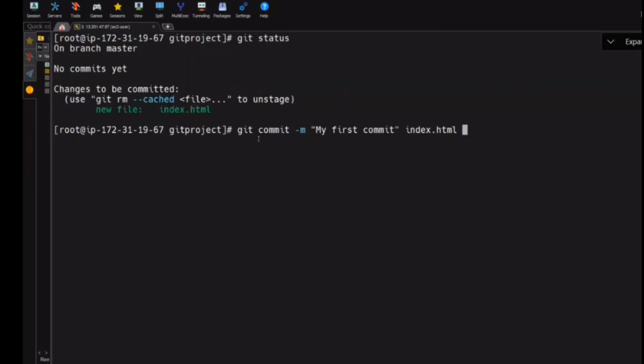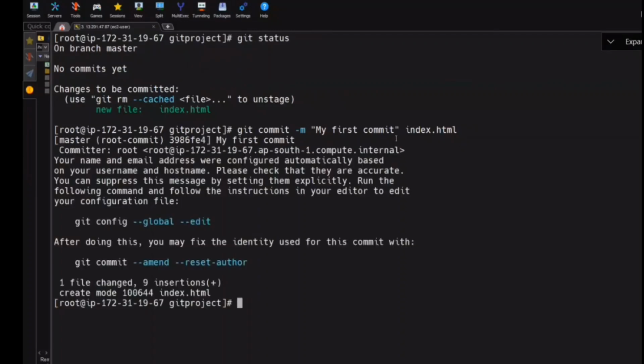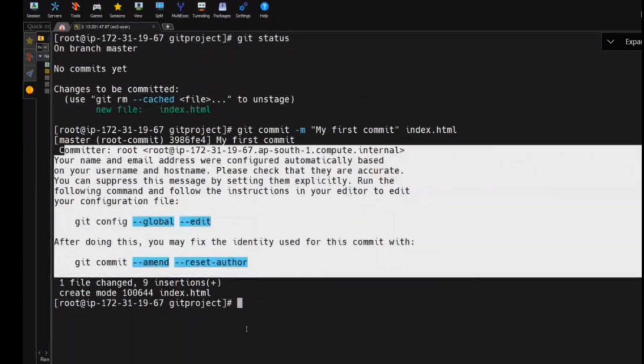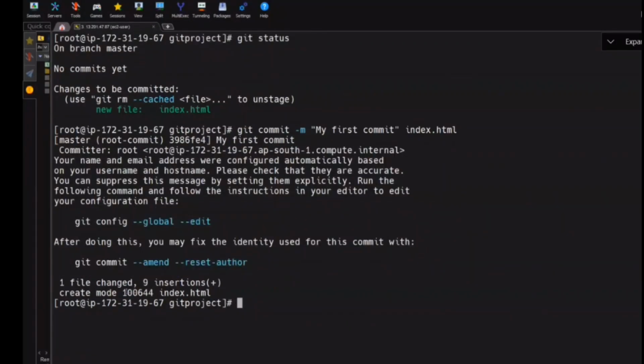Okay. Is this clear here? And now if I hit enter, you see this? It says that it has gone to the repository. And you see here one file changed. You can ignore all these things, guys. You can ignore these commands also. One by one, we'll learn all these commands. And you see 100644 represents it is just a file.